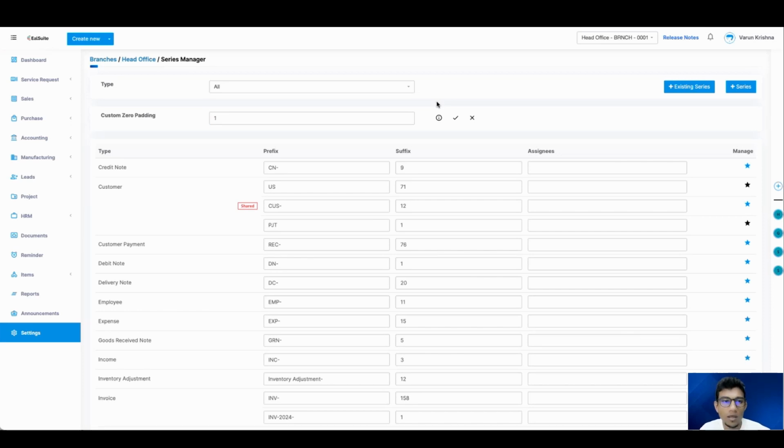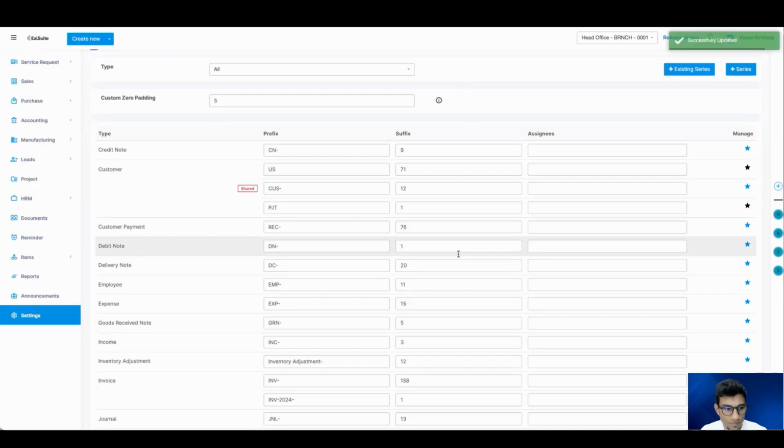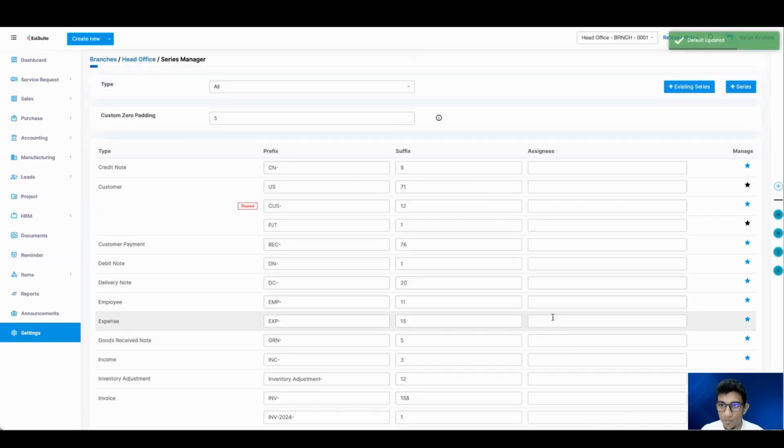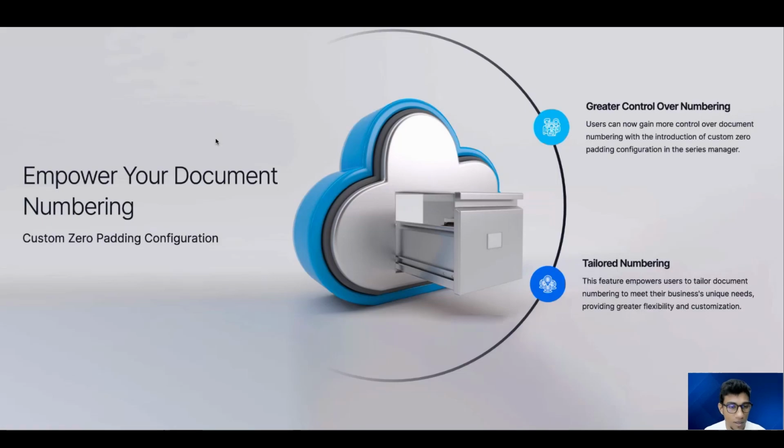I hope that this is clear. Again, a simple update, but a customizable update, right? This is really important, something that you can customize from your side itself. And like I said, I hope that this is clear for everyone. If there is any doubt regarding the custom document numbering or this custom 0 padding, you can ask me now.